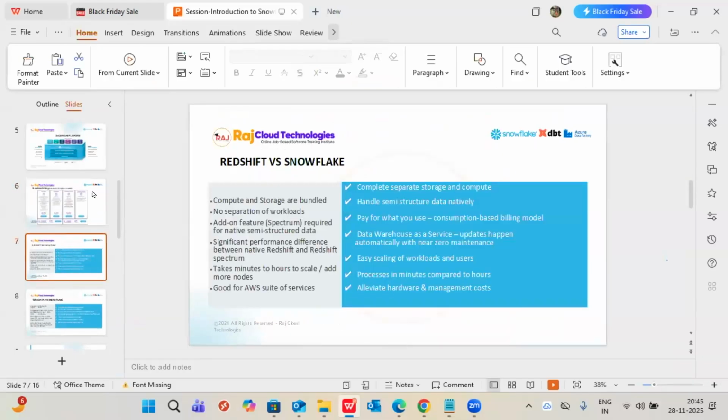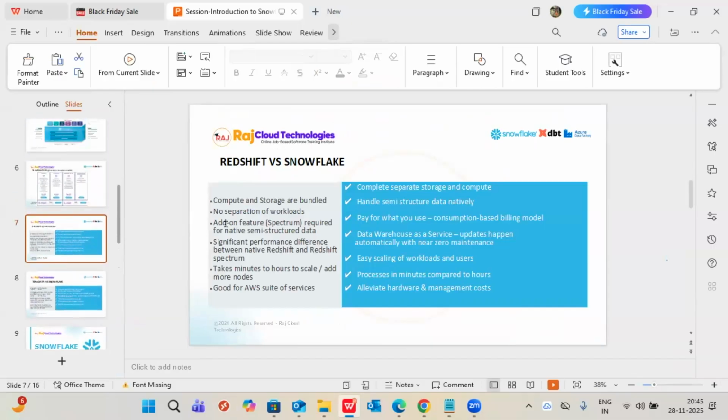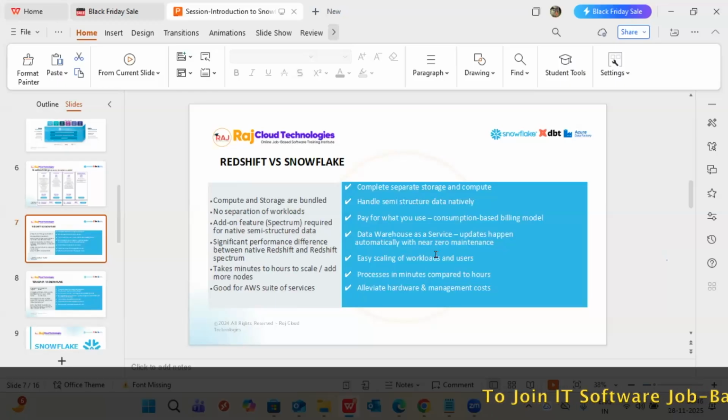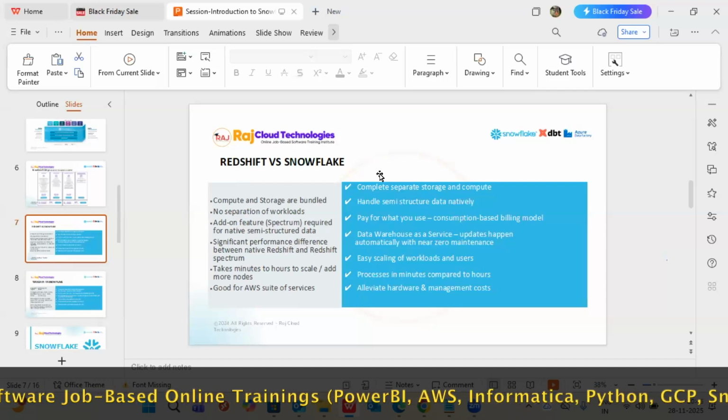Not only that, if you compare Redshift with Snowflake, what is happening here? Redshift has the compute layer and storage layer bundled, which is causing the performance issue. But Snowflake has both as separate layers. That is the reason performance-wise it looks good. It can handle separate workloads, even semi-structured data management. Redshift only suits AWS, but Snowflake suits all combinations of cloud providers. It's totally pay-per-use. Like this, compared to Redshift, Snowflake has a lot of benefits, guys.